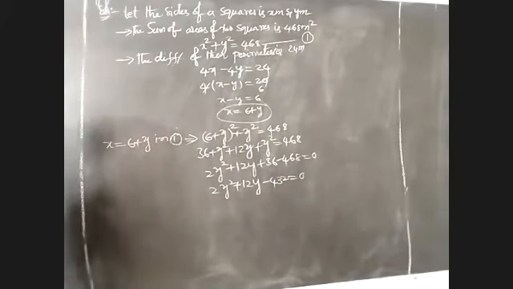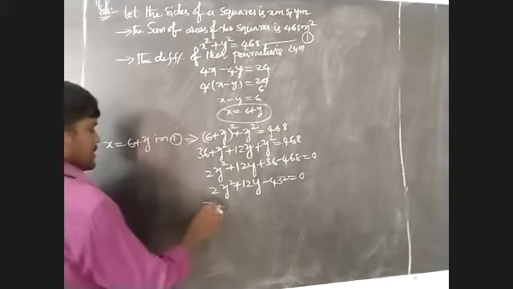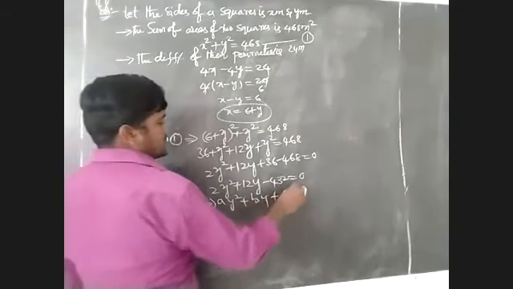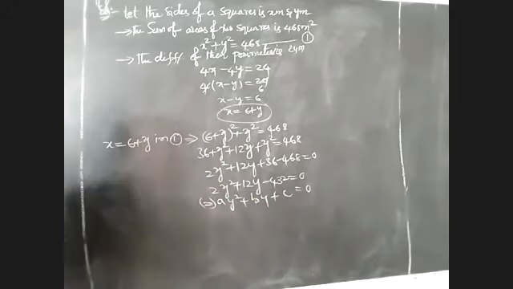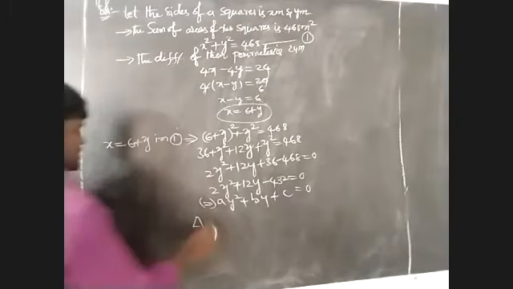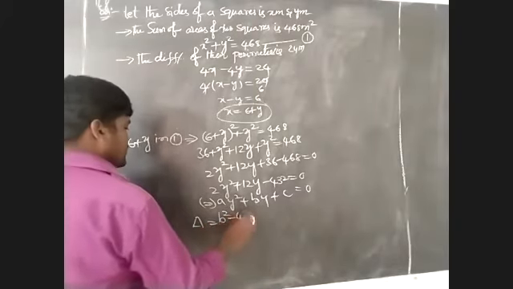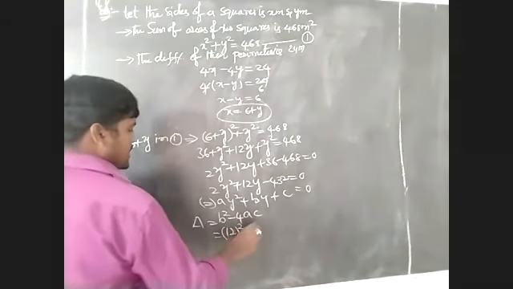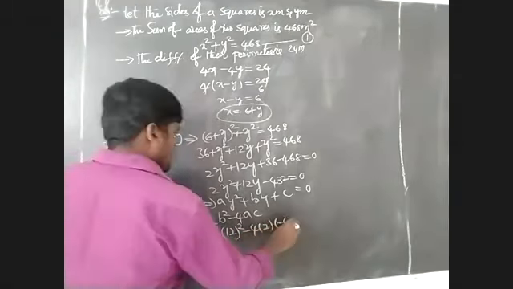This is a quadratic equation, so we compare it with ay square plus by plus c is equal to 0. Here we have to find the discriminant delta. Delta is equal to b square minus 4ac, where b is 12. So 12 whole square minus 4 into 2 into minus 432.